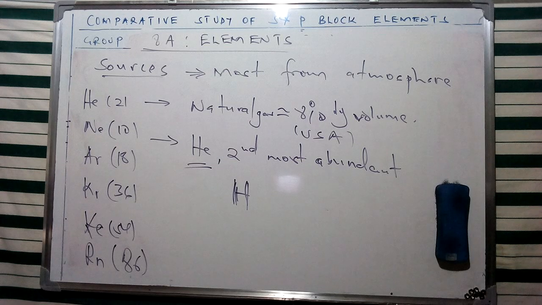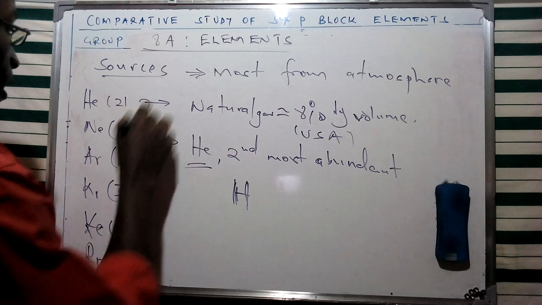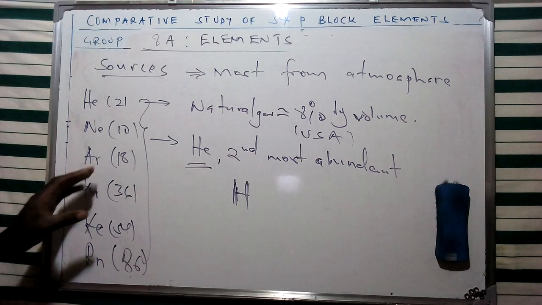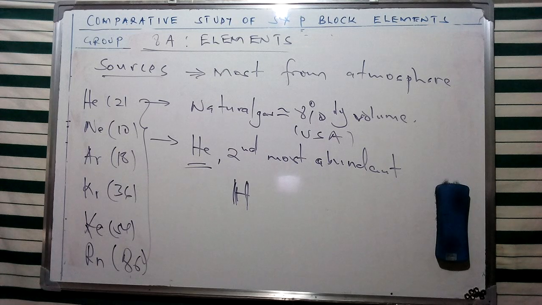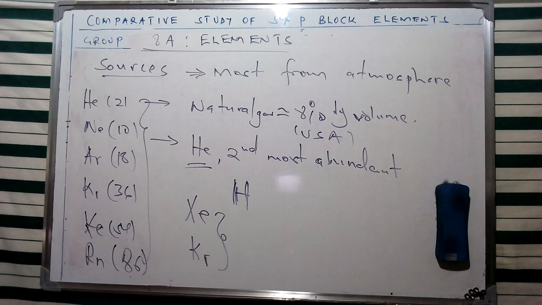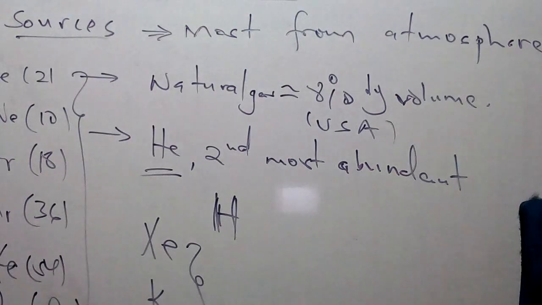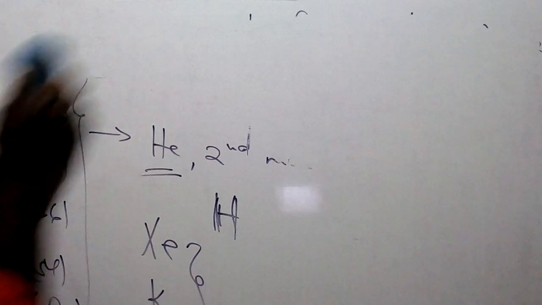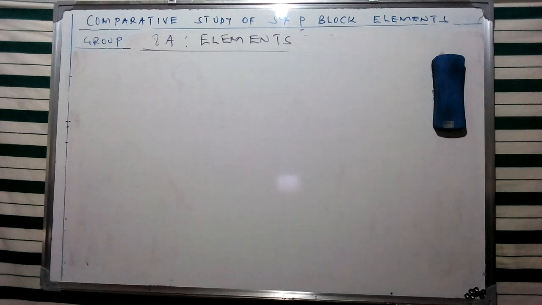Some of the properties of these specific members of the group 8 elements, as I've said: some of the compounds which are going to be formed are not observed in this specific case, but we're going to see that xenon and krypton, as I've mentioned, are going to form some compounds, and I'm going to give an example of some of those. So we're going to look at some of the important applications of various elements of this group 8, and that is going to assist us to appreciate their relevance in our day-to-day applications, as I've mentioned.